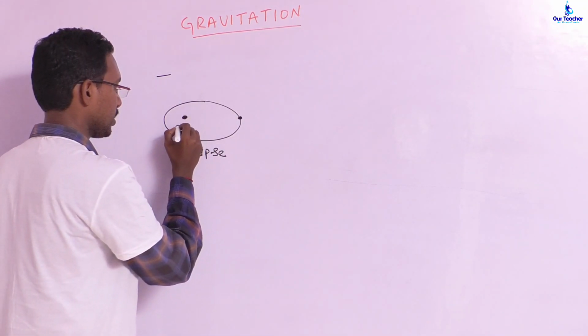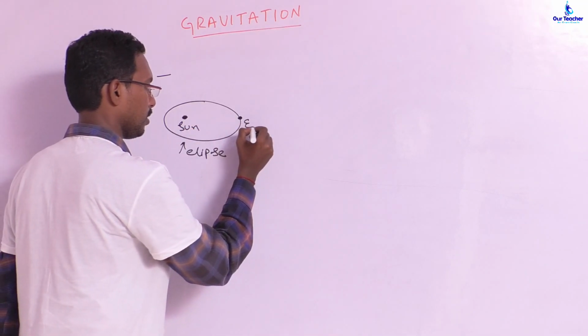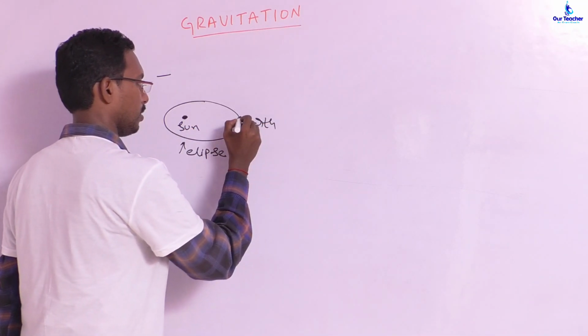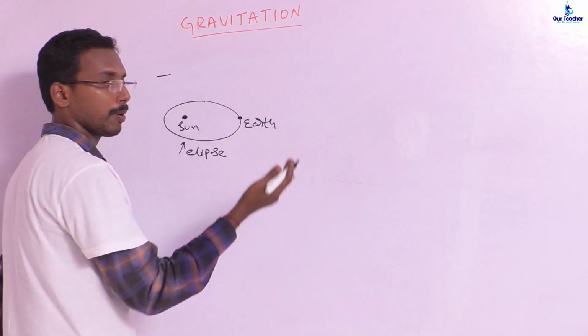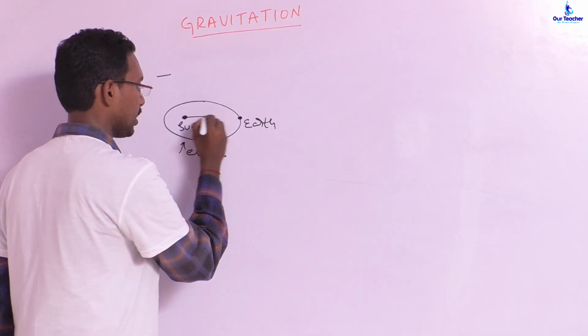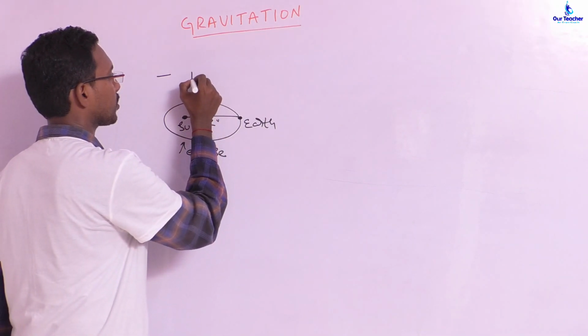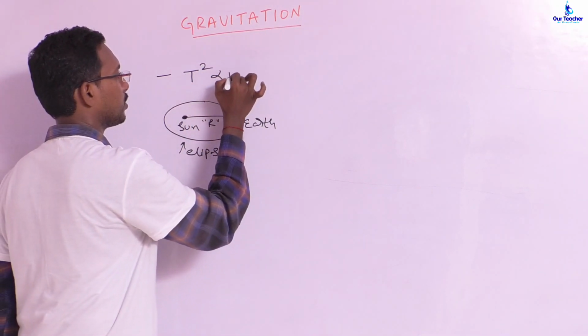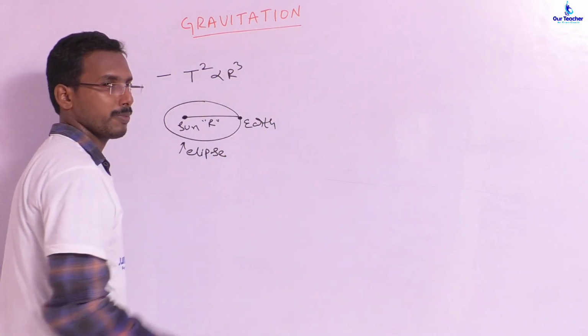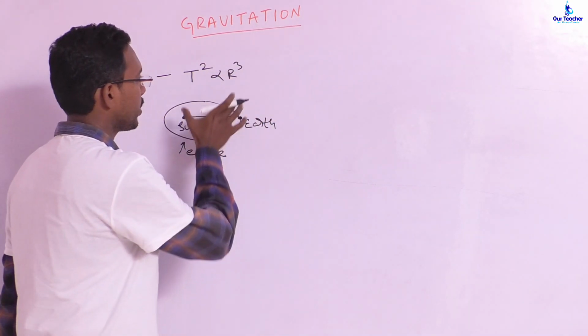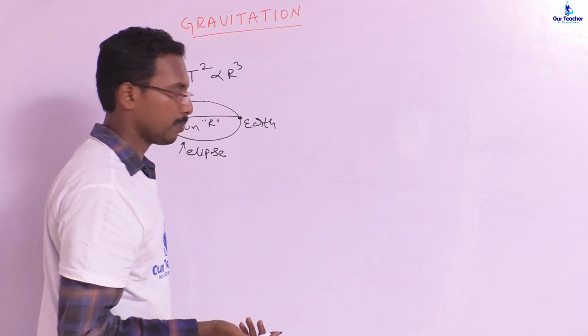This is known as the sun, and suppose this is the earth. To go around it will take some amount of time, t, and r is nothing but the variable distance. So he came up with the formula t square is proportional to r cube. It is known as the law of periods, a very important formula. By using this formula we can do numerical problems, right?